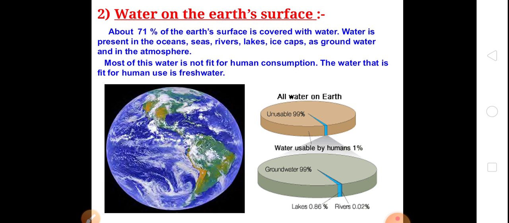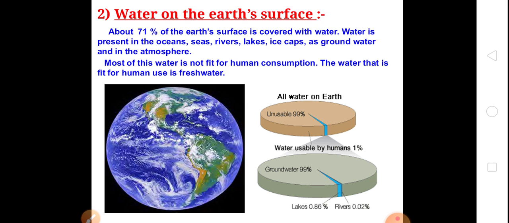Now, water is available in three forms. Number one, solid, in the form of ice and snow, ice that is present on ice caps. Second, liquid.